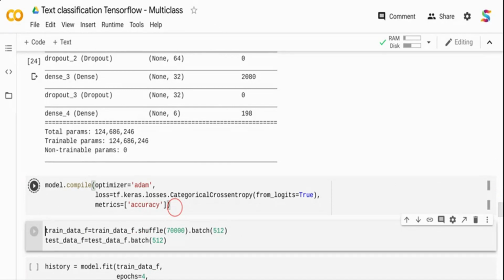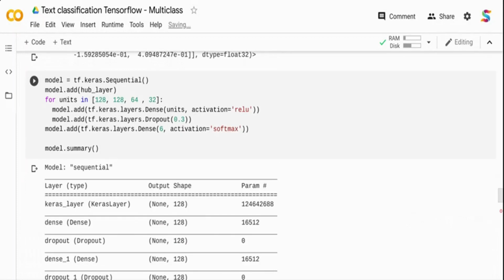So on the top, what I am basically doing is creating a Keras sequential model. I'm adding that hub layer, which is my embedding layer, as the first layer in the sequential model. I am creating a feed forward neural network here. I'm telling it my units are 128 in the first layer. These are hidden layers. You can also add them manually: model.add 128, model.add 128, 64, 32. I'm just creating a for loop and adding them, as a convenience function, so that tomorrow if I want to reduce a layer or increase it, I can just remove it here rather than manually adding and removing it.